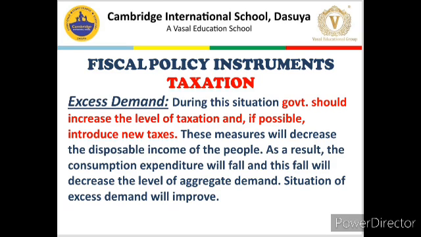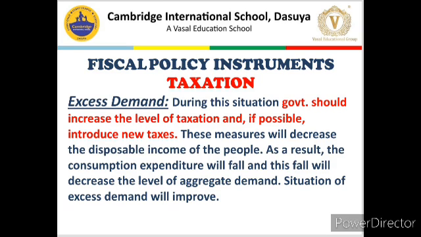Government has decreased the disposable income by 10%. So, this is how an increase in the rate of taxes can decrease disposable income, and this decrease in disposable income will decrease consumption expenditure, and this will decrease the level of AD in the economy.